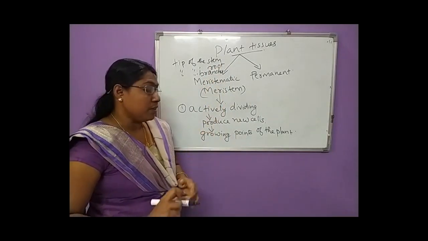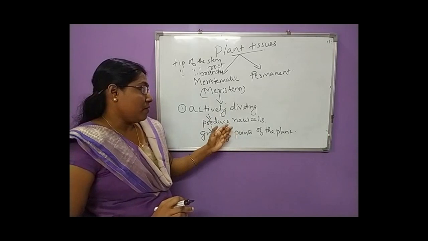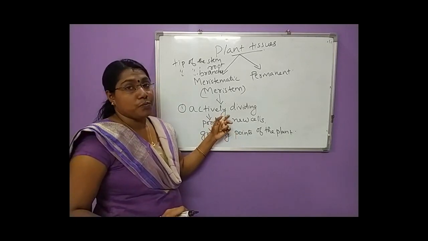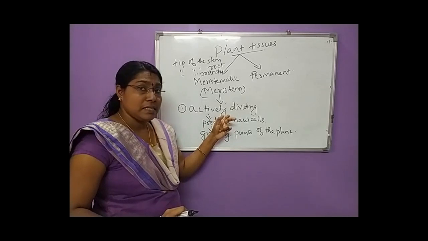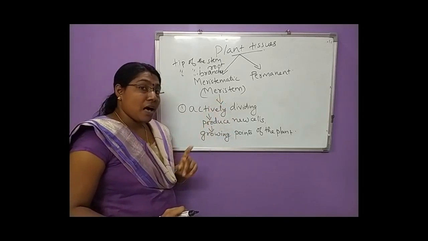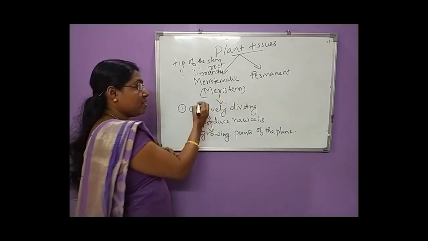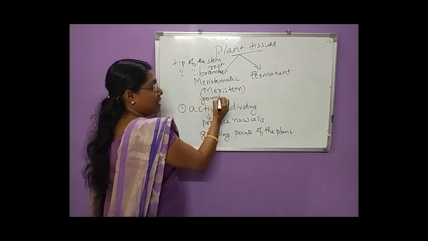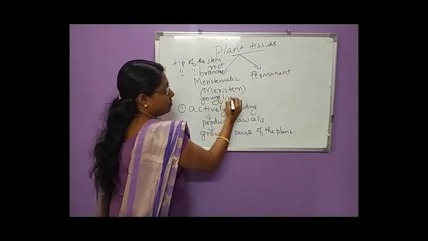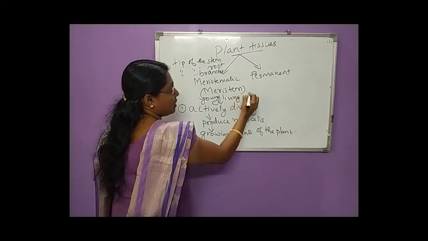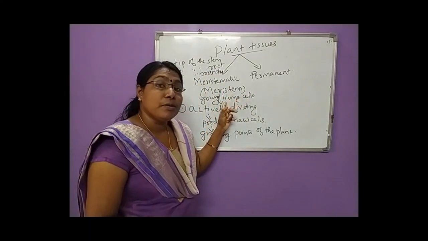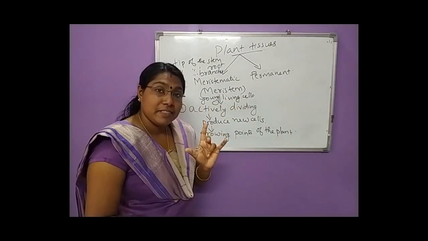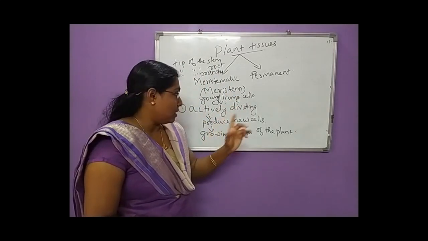Clear? So how will you define a meristematic tissue? Meristematic tissues are a group of young living cells. Clear? Living cells.